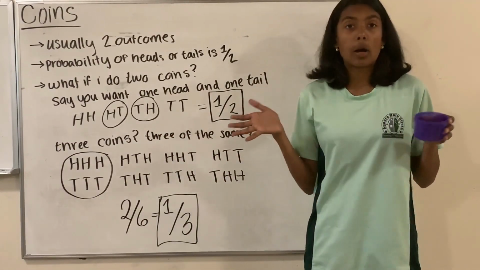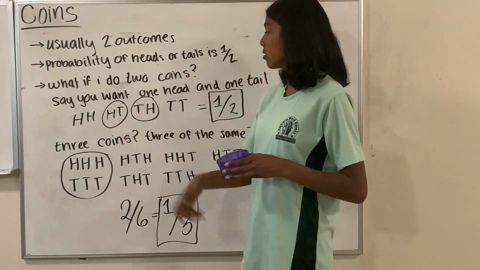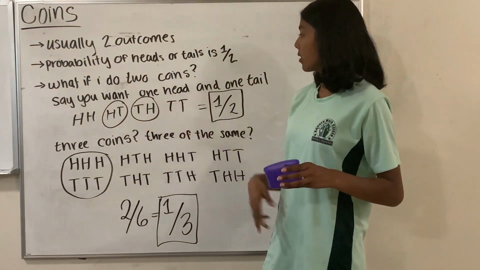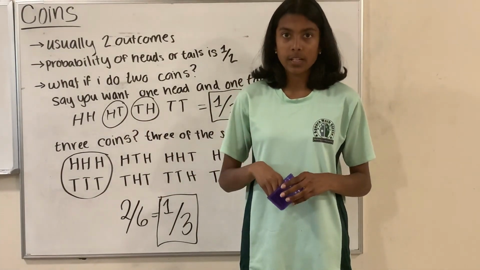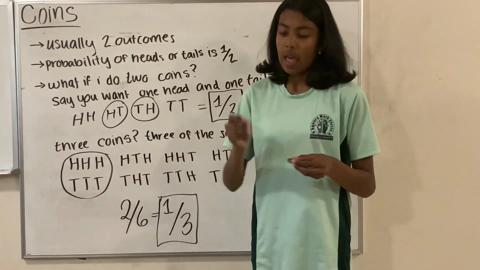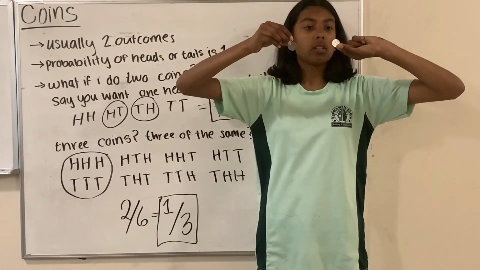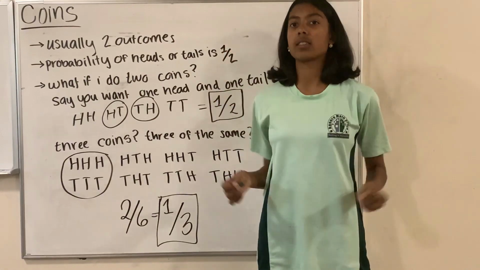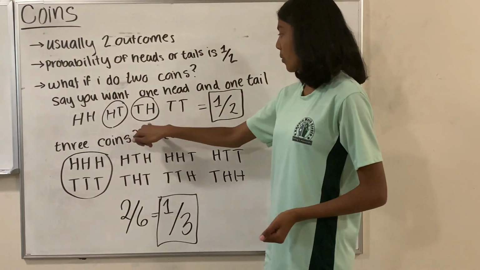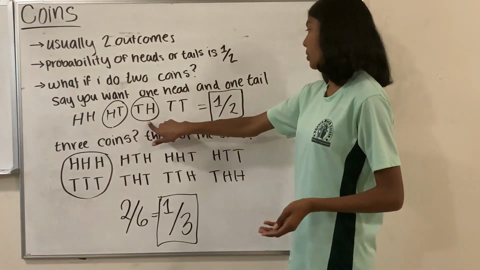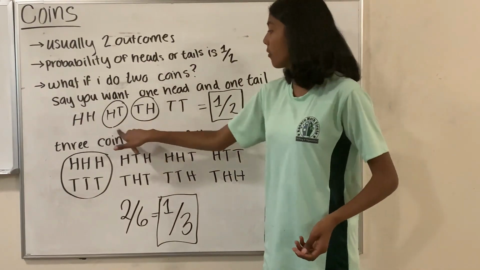Well, let's list all the possible ones we can have. We can have heads, heads. We can have heads, tails, or tails, heads, and then tails, tails. These 2 are different because the coins are not the same. They're technically different. For example, if I were to have heads on this coin and tails on this coin, it's different from having it flipped, having tails on this and heads on this. So basically, I want 1 head and 1 tail, and this one has 1 head and 1 tail, and this one has 1 tail and 1 head. Basically the same thing. So 2 possibilities out of 4.